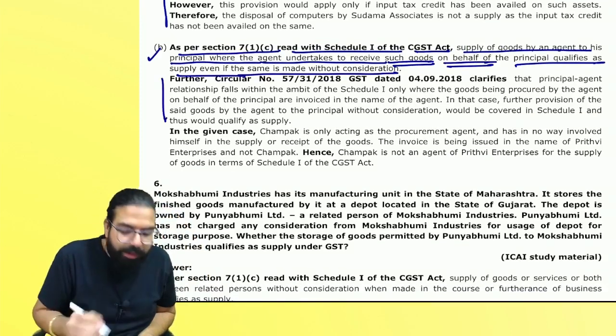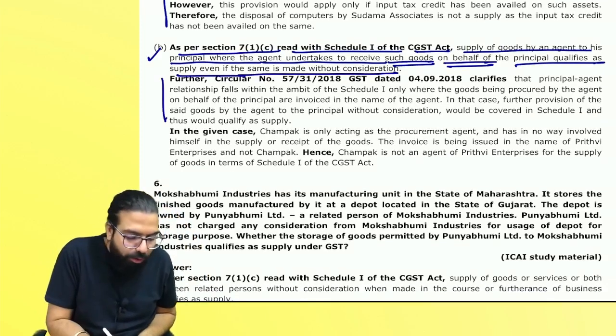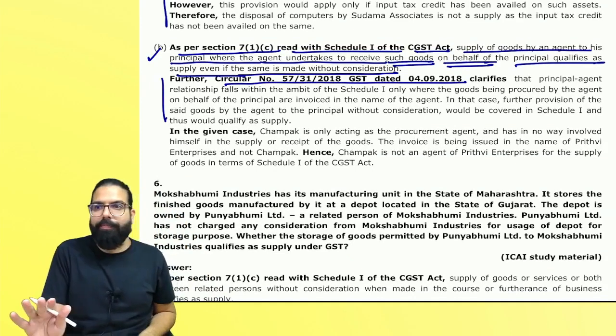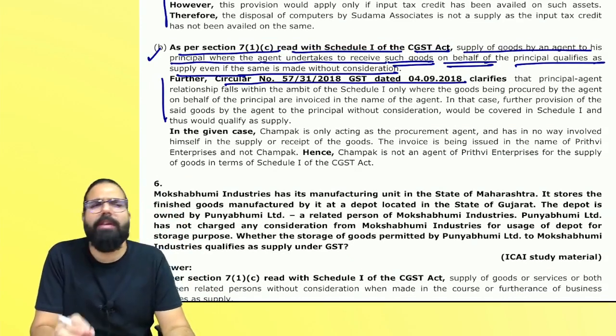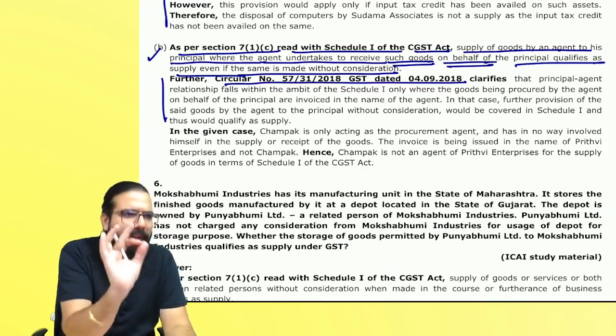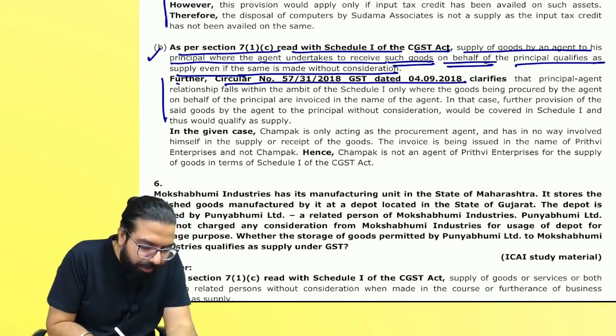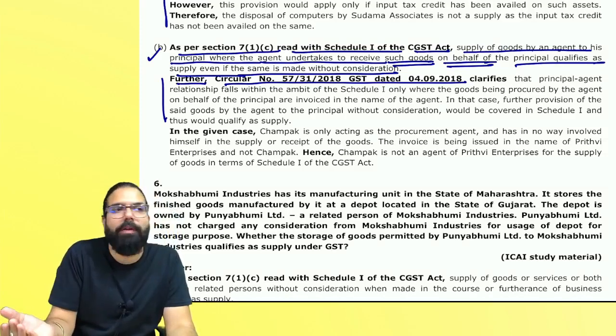Next. Further, there is a circular which has clarified. You don't have to remember circular numbers, not required. Circular numbers, notification numbers not required. Section numbers, if you remember some of them, please write. Then further, you can write as per the CBIC circular.